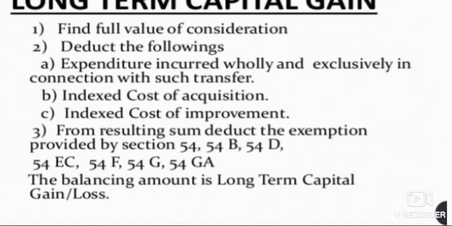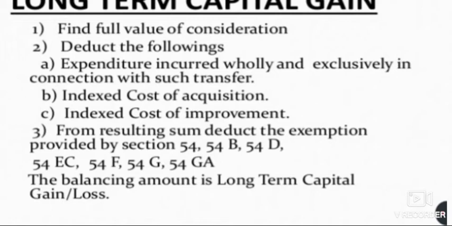Actually, we have a cost inflation index for every year. Suppose we purchased our asset 10 or 15 years ago; of course, if you take that value at this time, it will be very low. So what we have to do is deduct the indexed cost of acquisition, which you have to calculate using the index. Indexed cost of improvement: if you have spent any amount on improving the asset, then that also you can deduct from here.